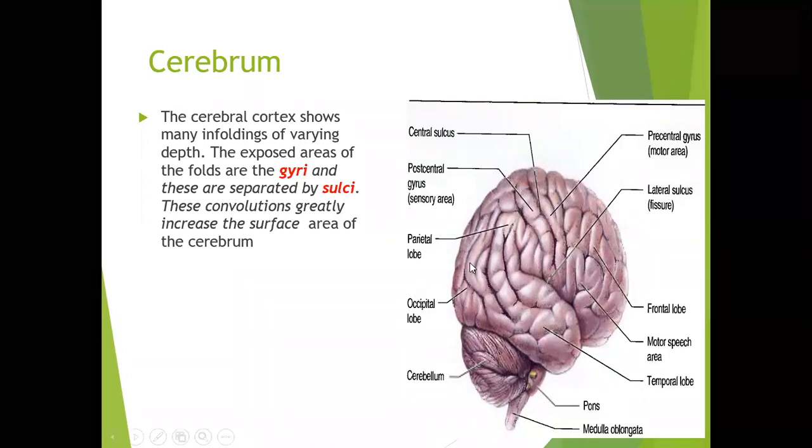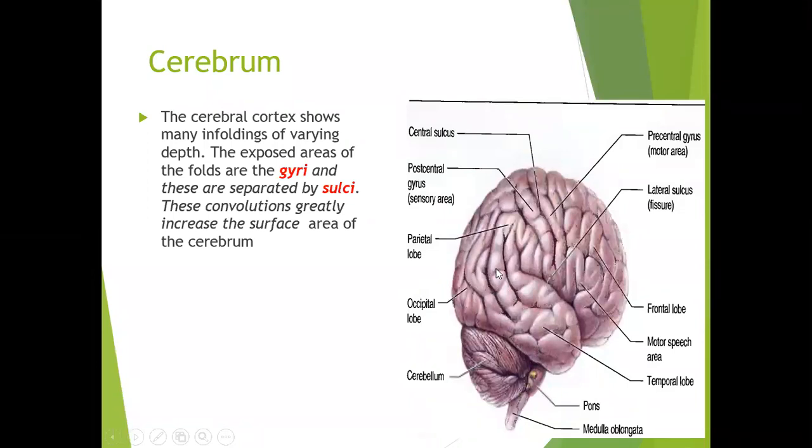Each part of the brain controls one part of the body, so the area of that part can be increased by these elevations and infoldings, the gyri, so that the whole body can be represented much better on this surface.